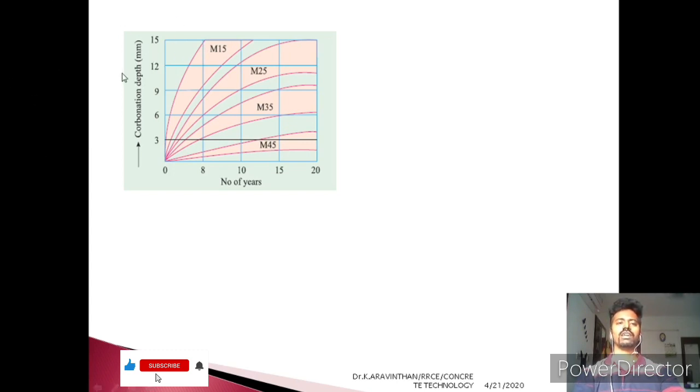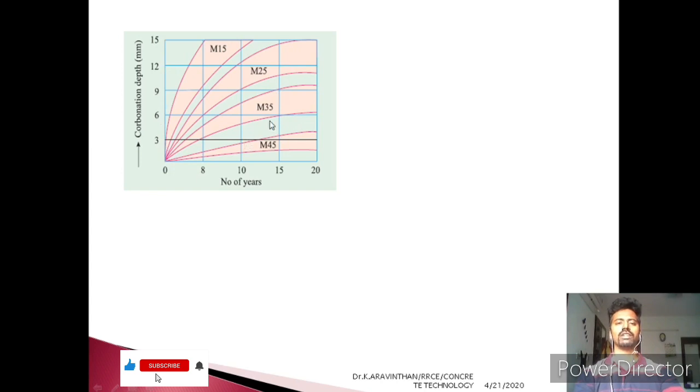And you can note that for M45 grade of concrete, after 8 years, nearly 2 mm of depth of carbonation only occurs. You can see the difference between M15 grade and M45 grade concrete. The higher the grade, the more the depth of carbonation is reduced.